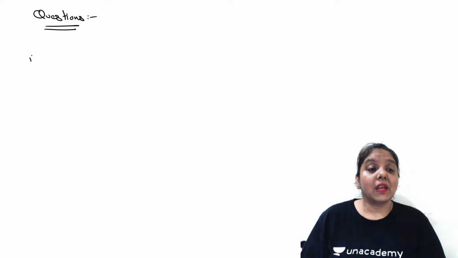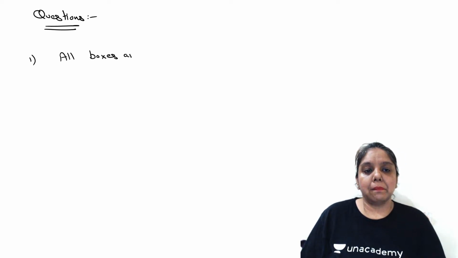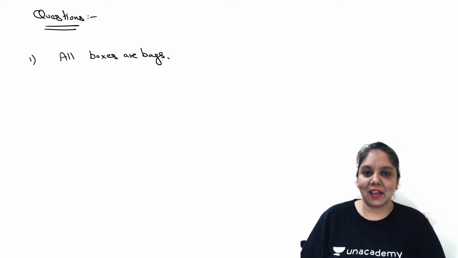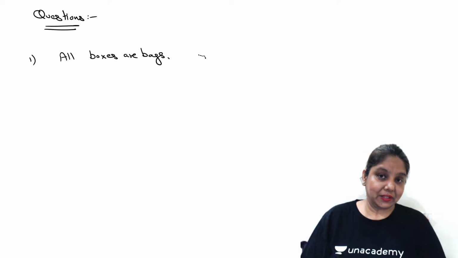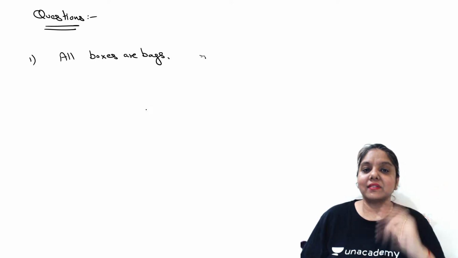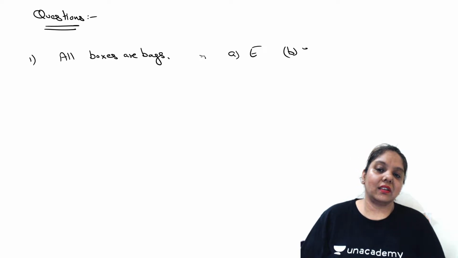Now, for example, if I am giving you a proposition which says all boxes are bags. You need not be bothered about how a box could be a bag. We are not talking about a generic sense. I know a box cannot be a bag here, but we are talking about sheer logic. And you have to tell me what exactly the sign is here. Let's say you have options: it may carry a sign which is an E, an I, an O, or an A.